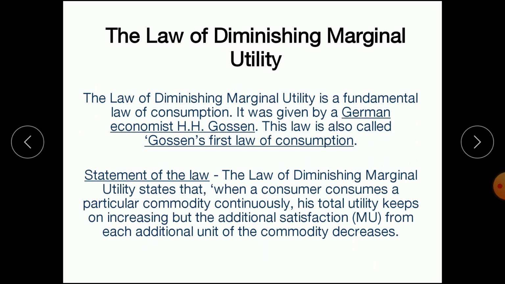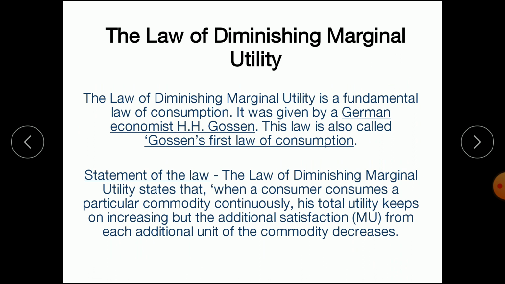So economic laws are also universally valid, and they also explain relationships between variables on the basis of observation and experiment. The law of diminishing marginal utility is one of the fundamental laws of consumption, and this law was first given by German economist H.H. Gossen. This law is also called Gossen's first law of consumption.